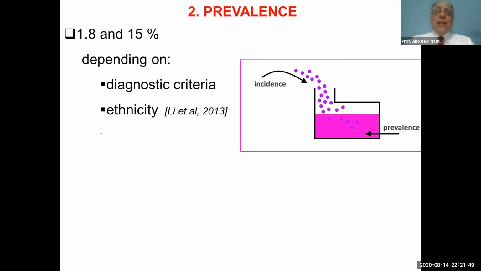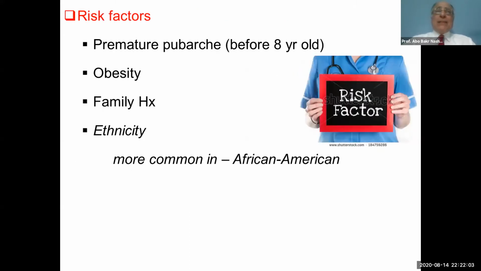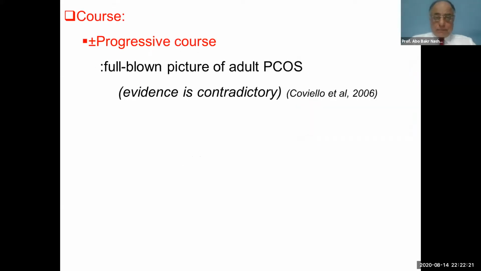The prevalence of adolescent polycystic ovary syndrome is from 2% to 15%, depending on the criteria used for diagnosis and the ethnicity. The prevalence is increasing nowadays due to the prevalence of childhood obesity. But we have risk factors: premature puberty, that's to say the appearance of pubic hair before the age of 8 years, obesity, family history, and ethnicity. It is more common in African Americans.